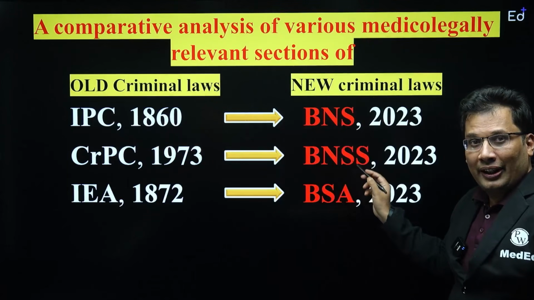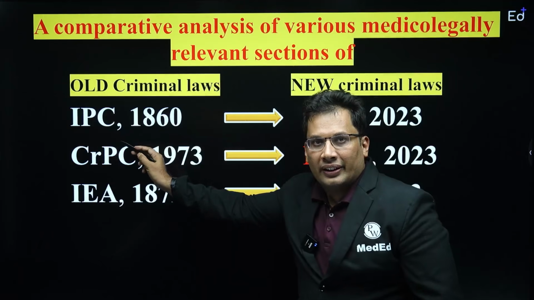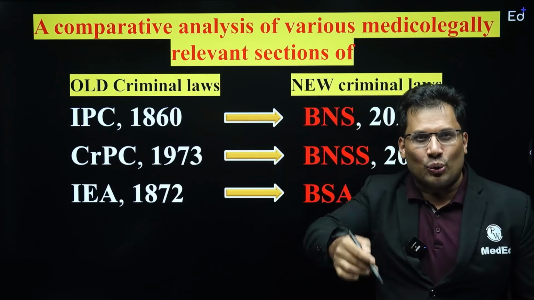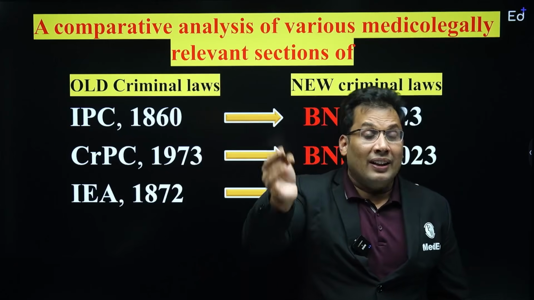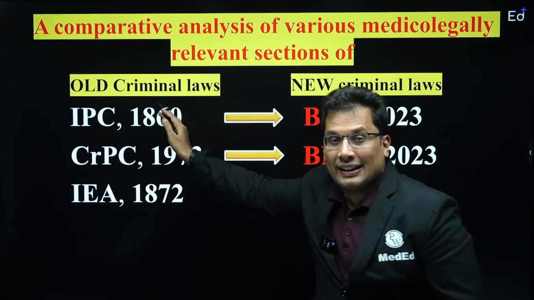BNS, BNSS and BSA. See, previously it was IPC, Indian Penal Code, that used to define offences and give punishment. For example, 375 definition of rape, 376 punishment for rape. Now IPC is not there.